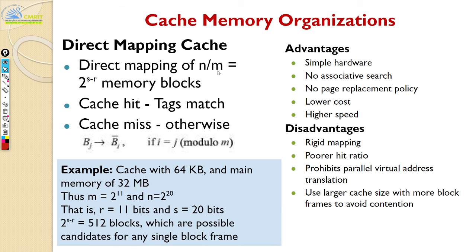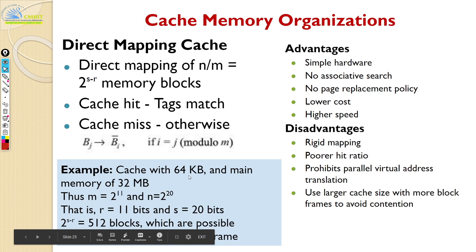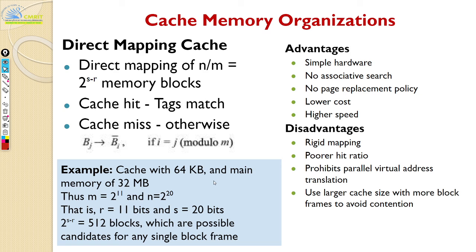So you have n blocks in your memory, and m blocks in your cache. So n by m, right? That is how many blocks you can accommodate. Let us say you have a cache with 64 KB and a main memory of 32 MB.